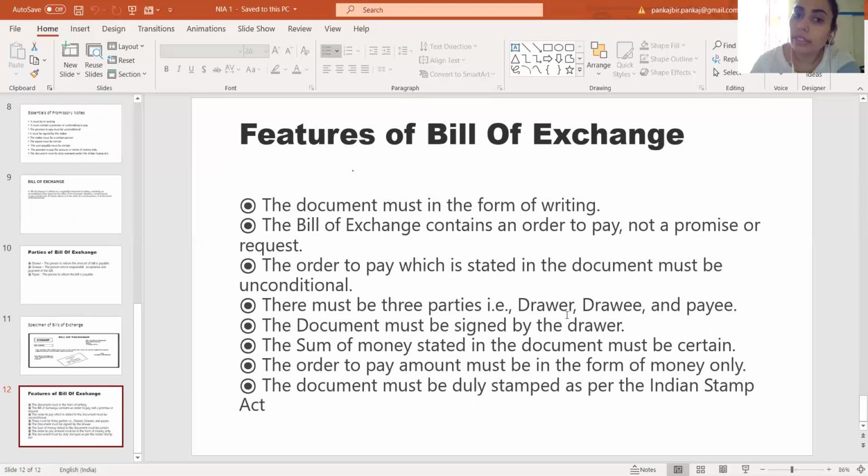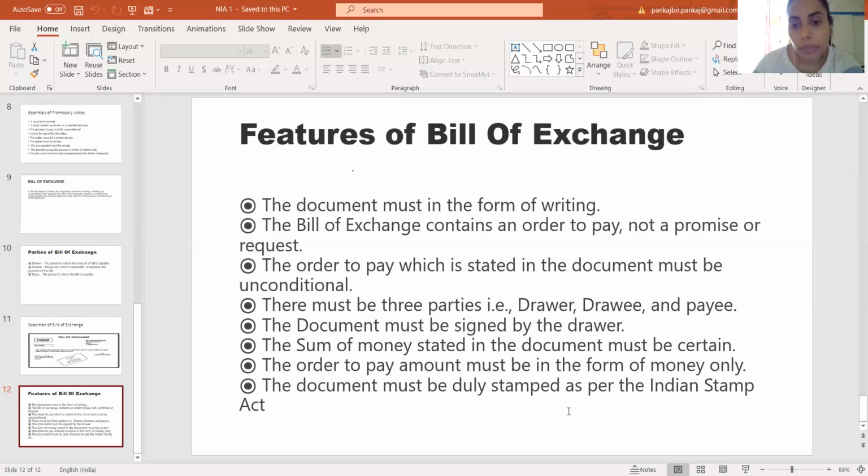There are three parties, as we already discussed: drawer, drawee, and payee. In the case of a bill of exchange, the document must be signed by the drawer. That means there needs to be a stamp or sign of the drawer. The sum of money stated in the document must be certain, which we have already discussed. That means a bill of exchange in blank is not valid. The order to pay must be in the form of money only. That means with the help of a bill of exchange also you cannot do a barter system.